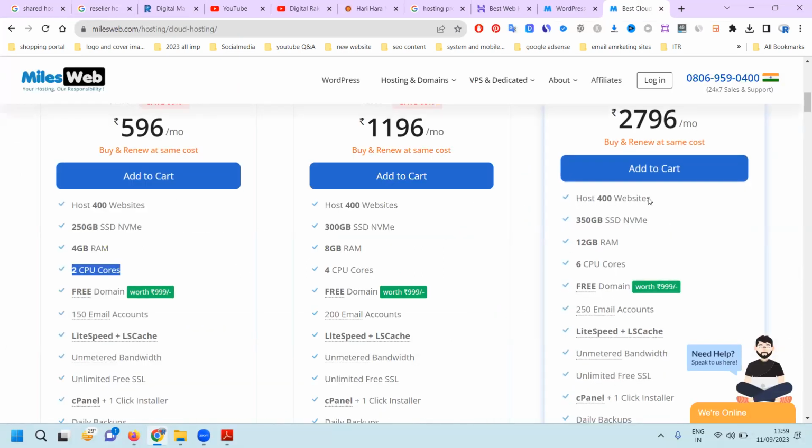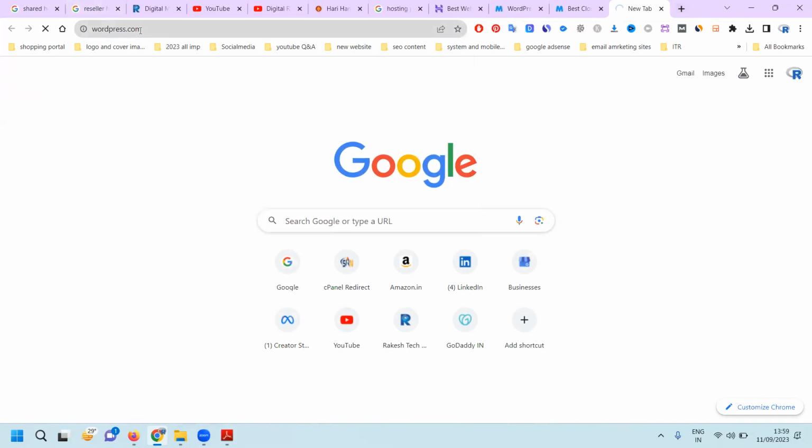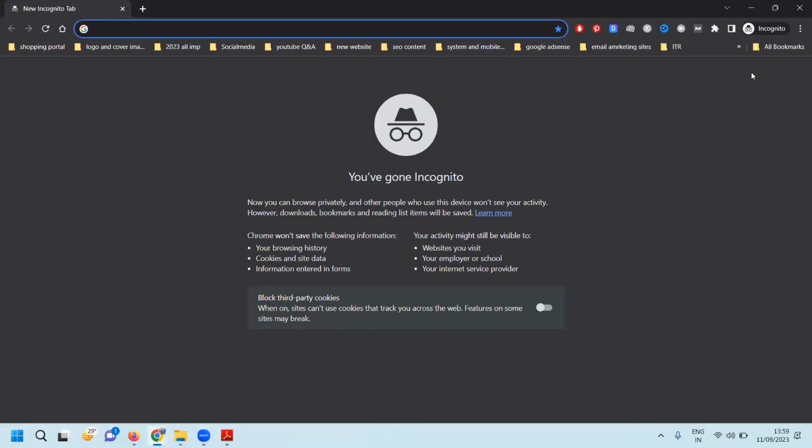The user can understand any kind of hosting scenario. There is a core, shared, reseller, cloud, dedicated, and WordPress hosting. There is one exclusively designed for WordPress. If you go for a WordPress website, see here, WordPress.com. This will be completely free. I'll show you. This will be completely free.